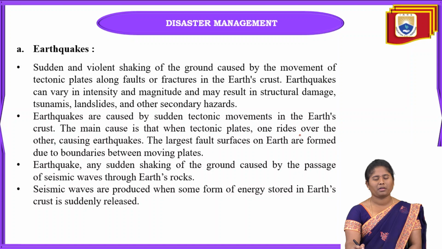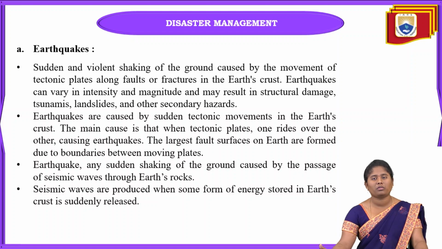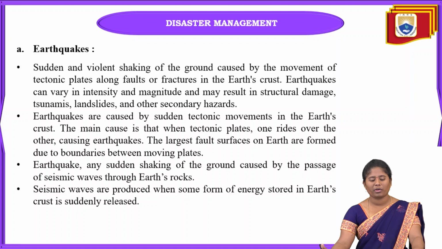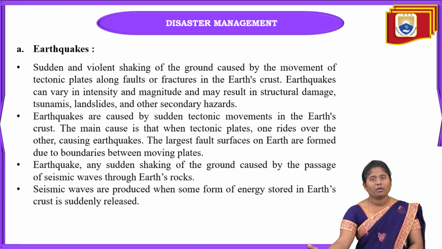Coming to the first one, that is earthquakes. What is meant by earthquakes and how do they occur? The definition of an earthquake is the sudden and violent shaking of the ground that is caused due to the movement of tectonic plates along the faults or fractures in the Earth's crust. Crust is nothing but the lithosphere.